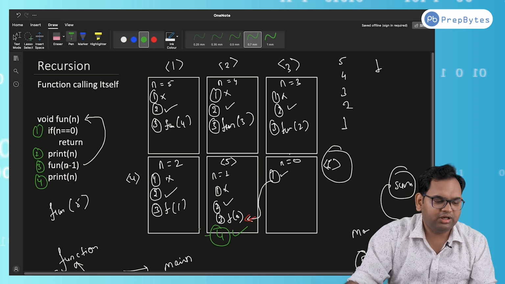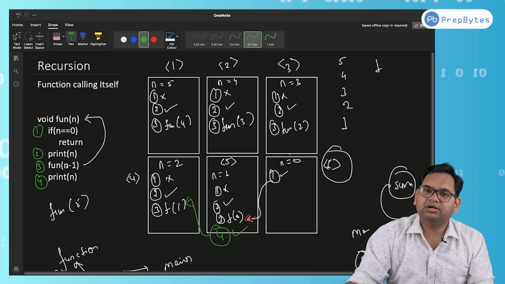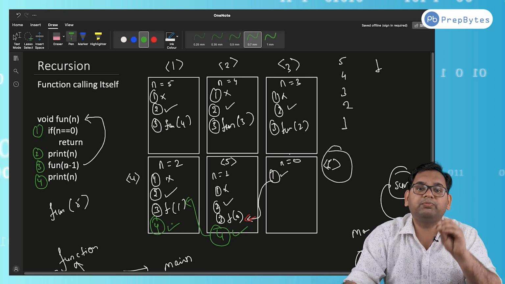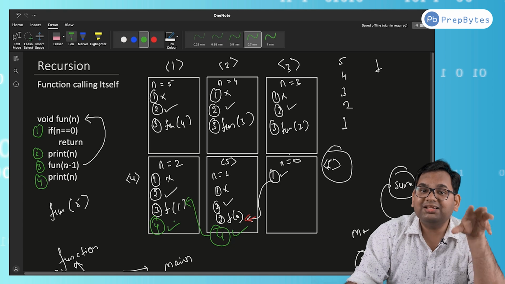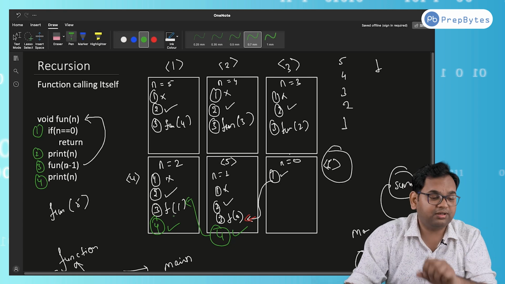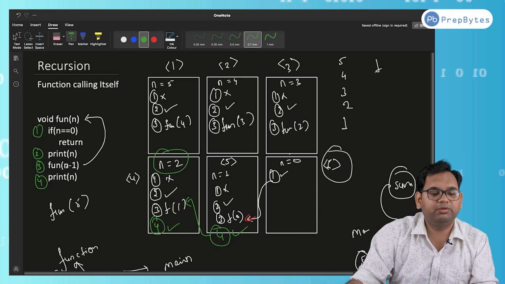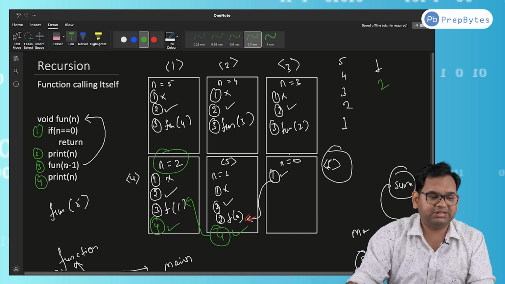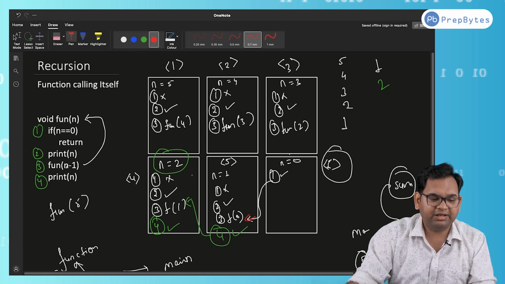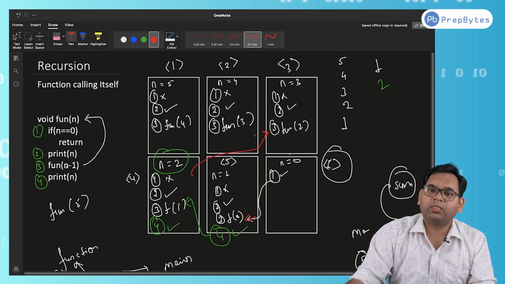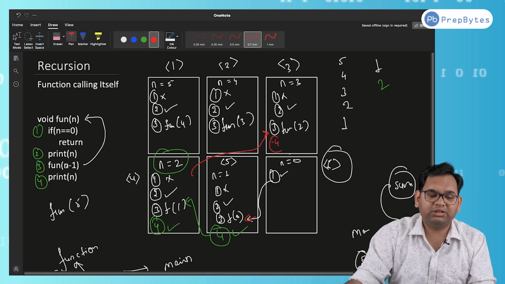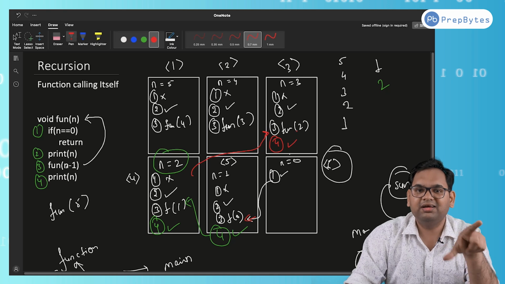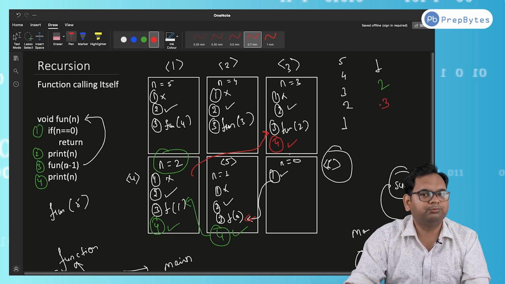So return to its calling point in the fourth stack with the third line and execute the fourth line of the fourth stack, which is nothing but print the value of n. What is the value of n in the fourth memory cell? It is nothing but n equals 2. So we'll print 2. And we'll return after this to the calling point of the fourth stack, which is nothing but the third line of the third stack. Fine. After this, execute the fourth line here, print n. What is the value of n in this stack? The value of n in this stack is 3.